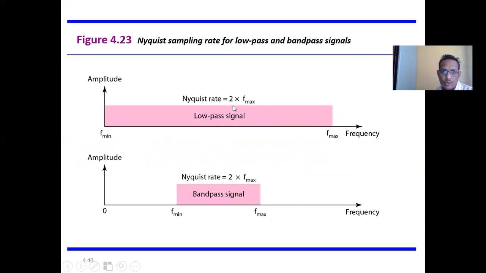Nyquist rate is 2 into maximum frequency. Nyquist rate, that is 2 into maximum frequency. So that is the Nyquist sampling rate as per the low pass and the band pass filter.